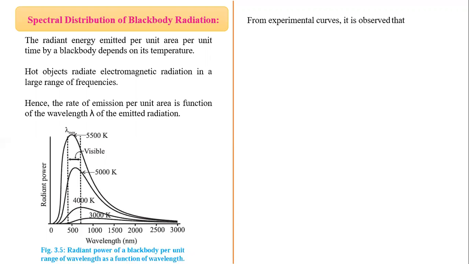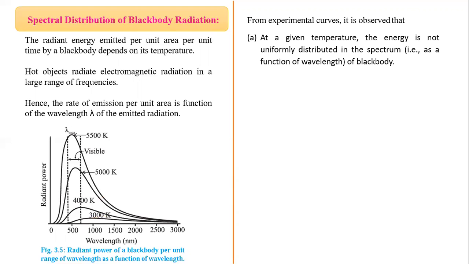From the experimental curve, it is observed that... So this is a black body spectrum. This is the radiant power emitted by a black body versus the wavelength graph for different temperatures. You can see here 3000, 4000, 5000, 5500. These are the different temperatures.